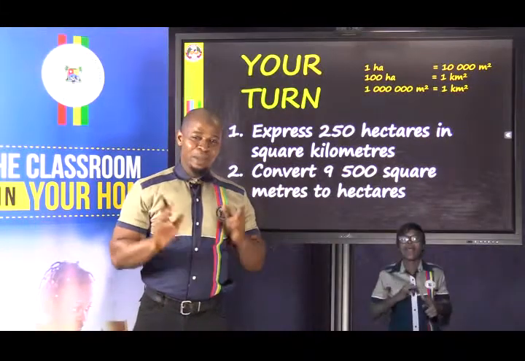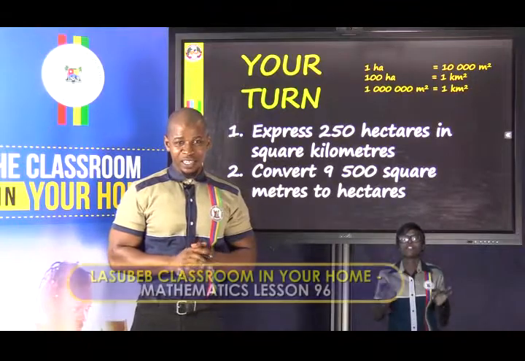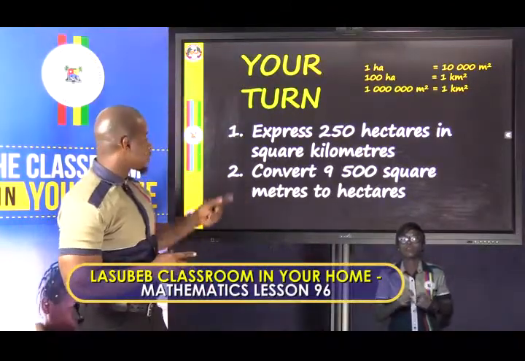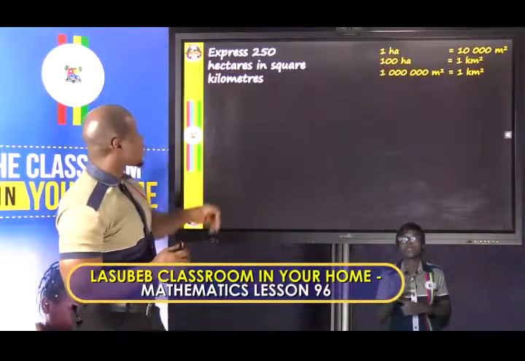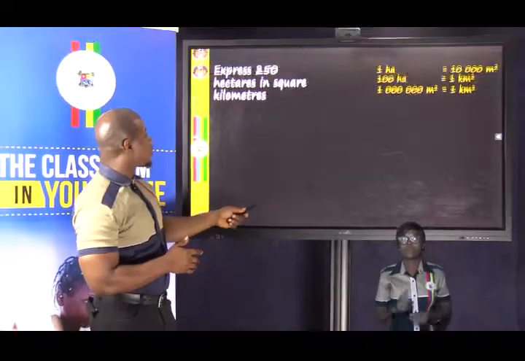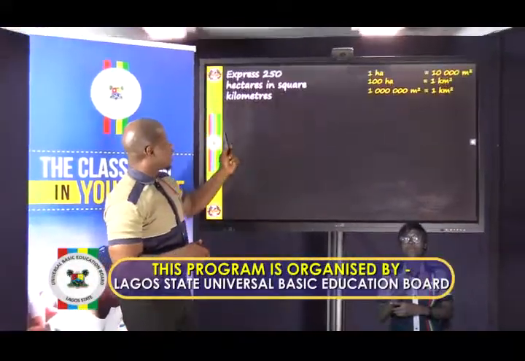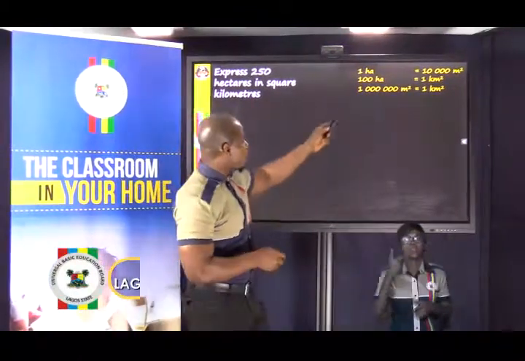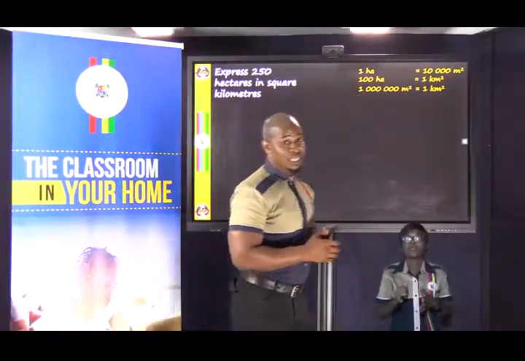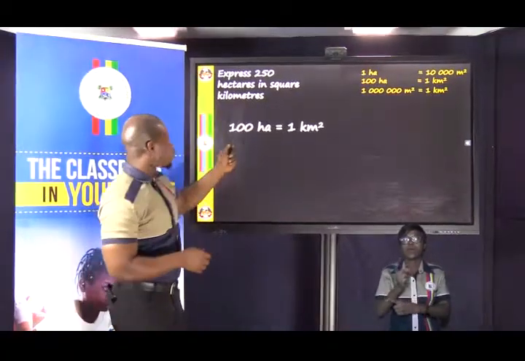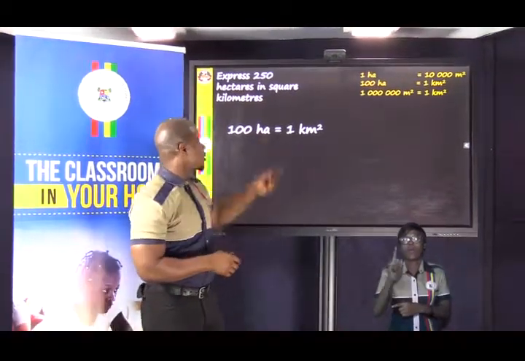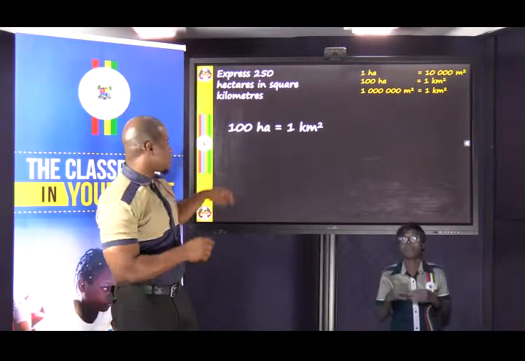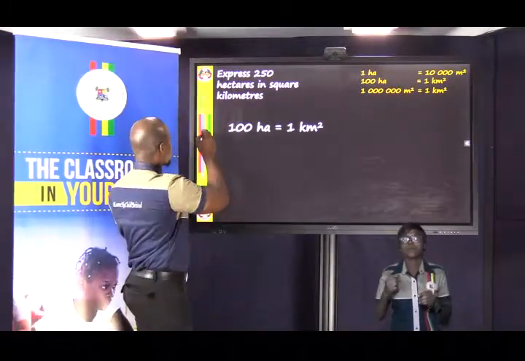Alrighty then, I believe that you are done working. Let's now run through it together. The first one says we should express 250 hectares in square kilometers. So we look for a relationship between hectares and square kilometers, and that's the second one. So we write it out. 100 hectares is 1 square kilometer. Now we want to change 250 hectares. So we write 250 here.